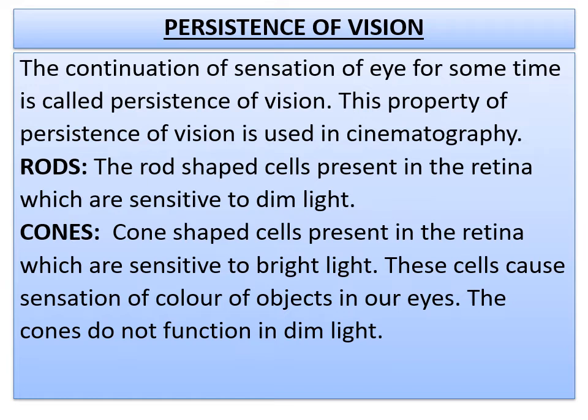Now coming to the rod-shaped cells present in the retina, which are sensitive to dim light. Okay, next coming to cones. The cone-shaped cells present in the retina are sensitive to bright light. These cells cause the sensation of colors of light in our eyes. And you have to remember that the cones do not function in dim light. So in the dark, we cannot identify the colors also because of this property of the cones.